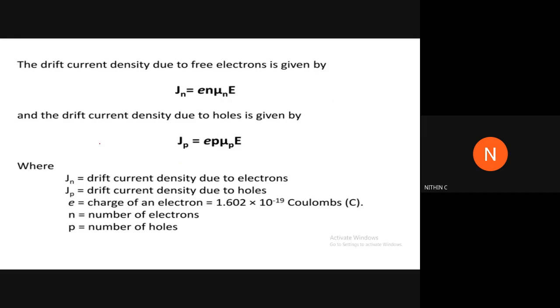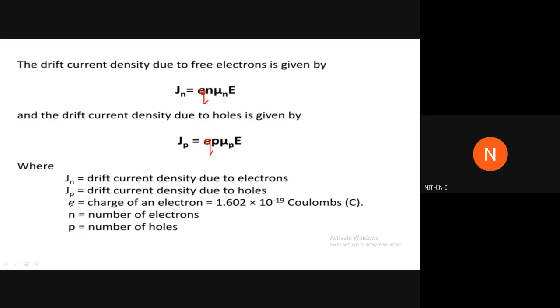Now the drift current density due to free electrons. Drift current density due to free electrons is given by this. Just write this expression. All the derivations I will give you in the next class. Just note these expressions.